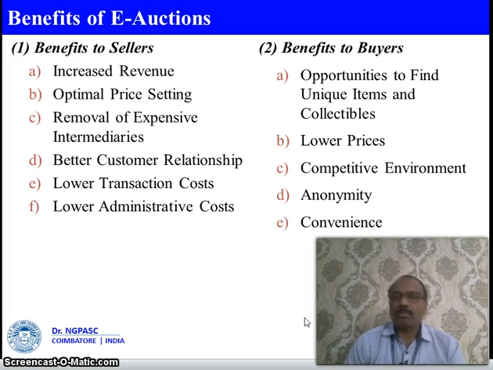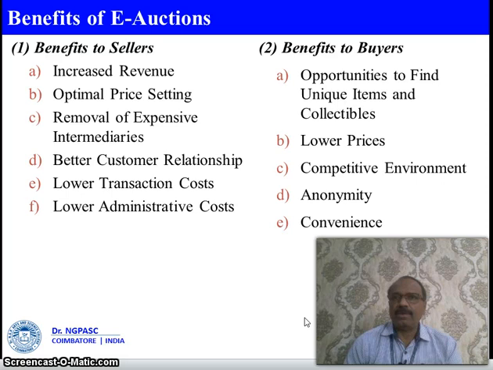And the buyer. Buyers are getting the benefits of these types, like opportunities to find unique items and collectibles. So buyers can find opportunities in the e-auction to bid, and unique items and many collectibles are possible in case of e-auction. Lower prices, right? Lower prices will make the buyers happy, and there will be a competitive environment. So the environment can be understood, whether it is competitive or not. Accordingly, we can bid and we can get the prices low.